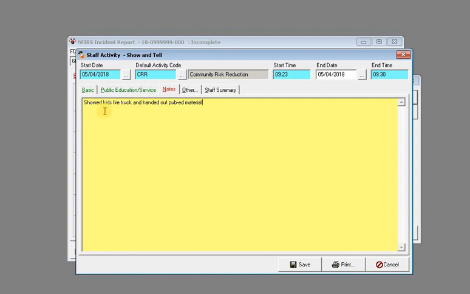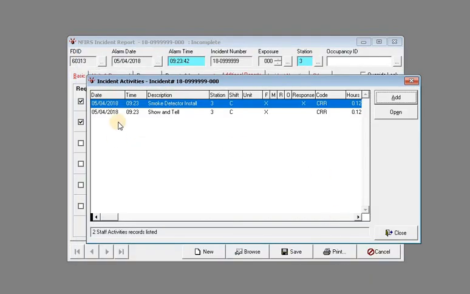Whatever you did, if you showed the kids the fire truck and handed out pub ed materials, just make sure you put some type of notes there. Click save, and it goes in show and tell and smoke detector install for this particular incident that you were on. Close.